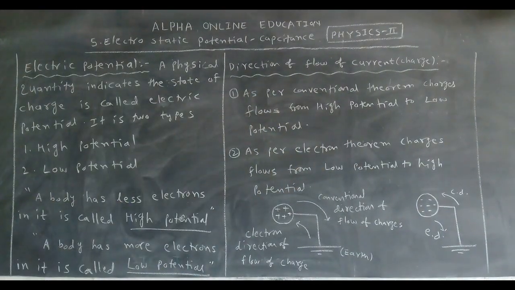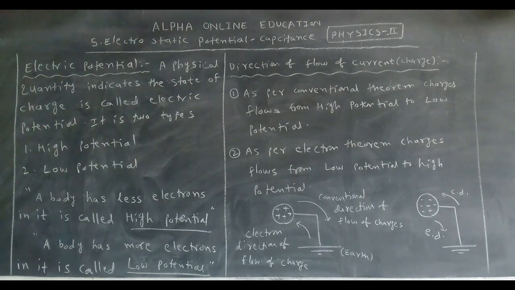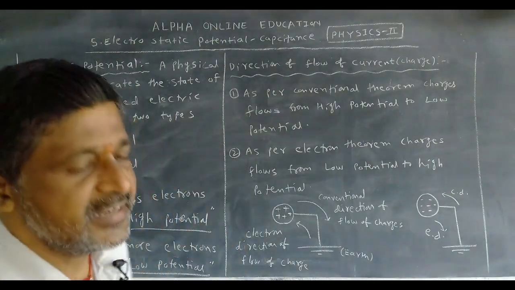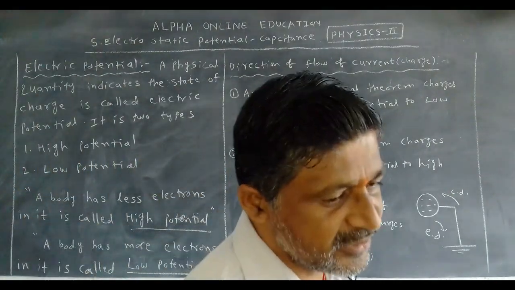Here I am just glancing at that. Now, electric potential also explains the direction of flow of current.